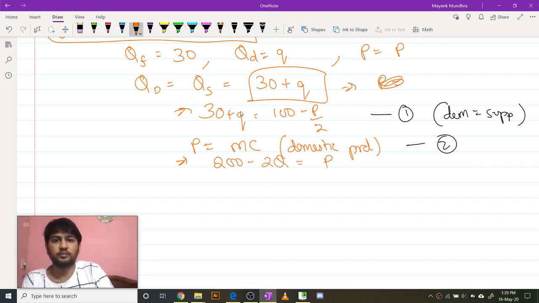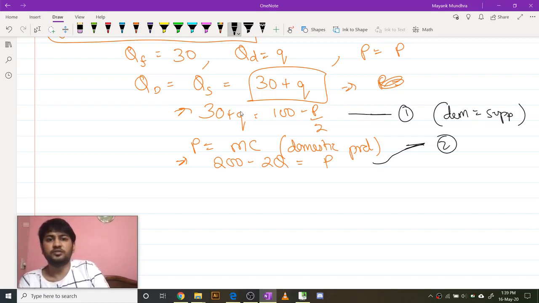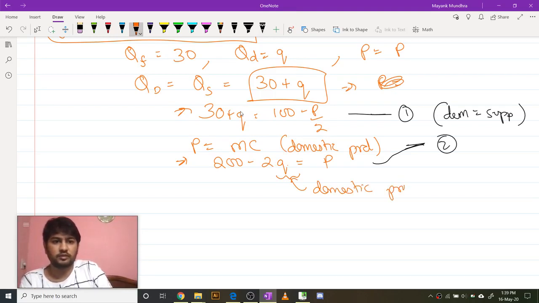So you have your equation number 1 and equation number 2. You can use these two equations to solve for P, and you know that the quantity of domestic production should be equal to small q.